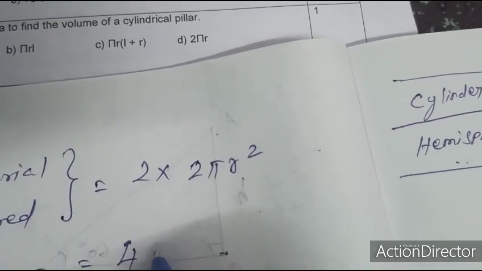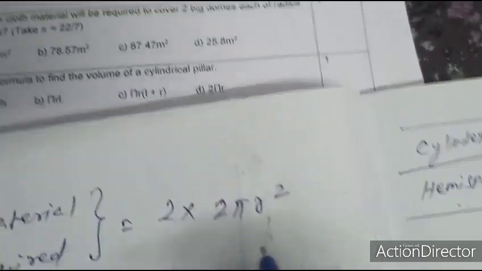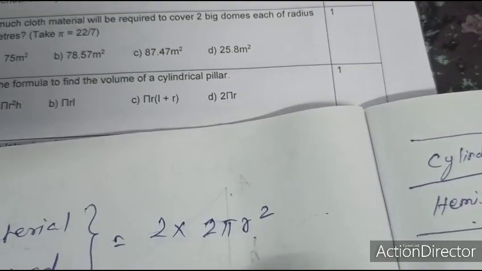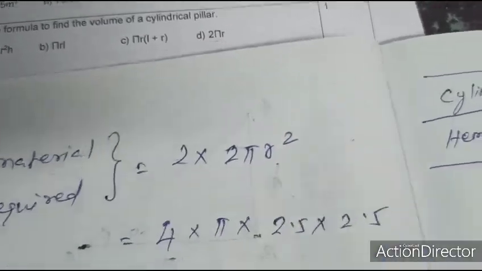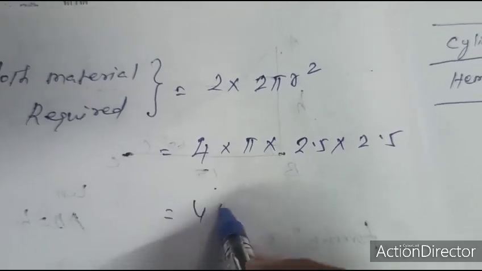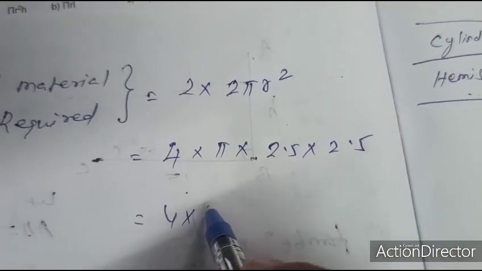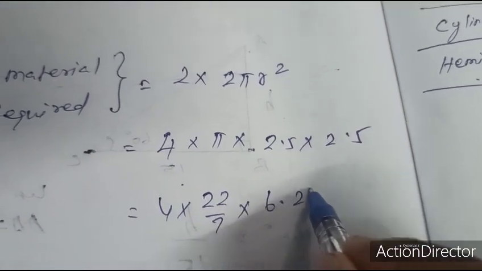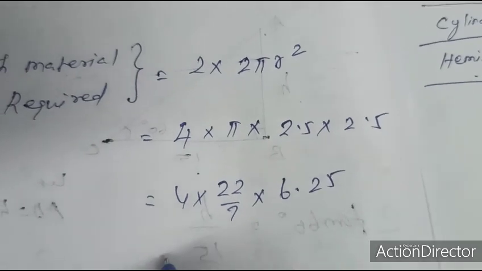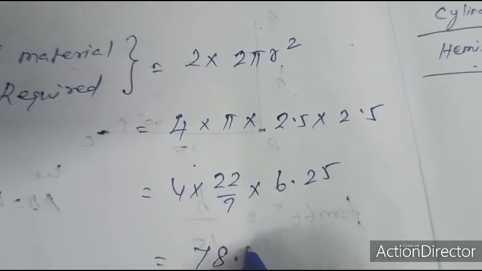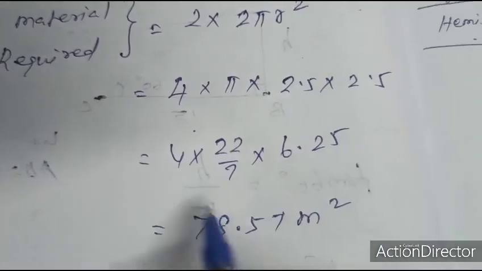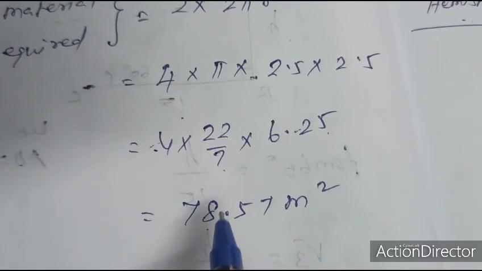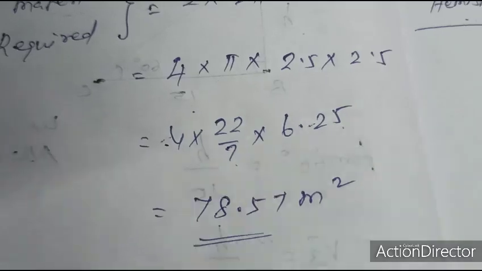Therefore 2 into 2 pi r square, with radius 2.5 meters, 2.5 into 2.5, which is 6.25. Therefore 4 into 22 by 7 into 6.25. Multiplying and simplifying, the final answer is 78.57 meter square.